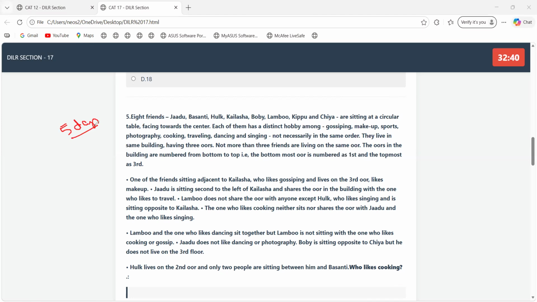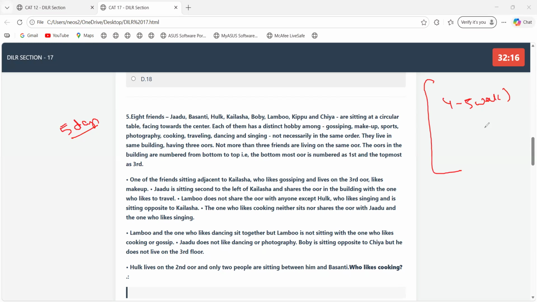Now in every class we'll try to solve 2 to 3 sets, depending on the level of toughness of the set. But you need to attempt it before coming into the class. For the starting 4 to 5 weeks, our target would be to make sure that you are at that level where any set coming in front of you, you will be able to crack it, you will be able to know how you need to approach it.